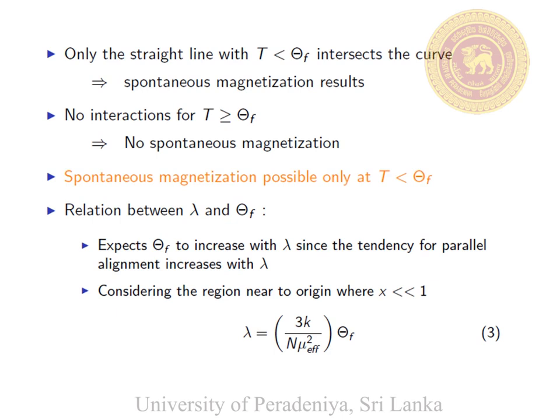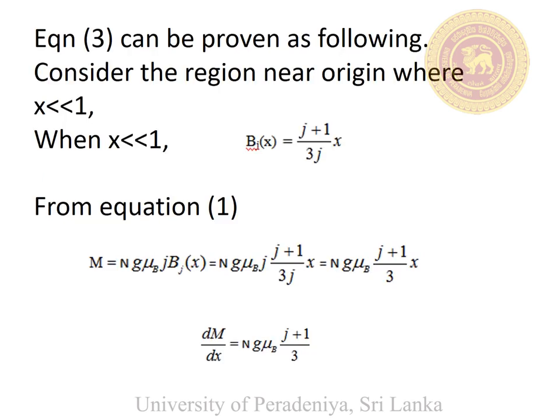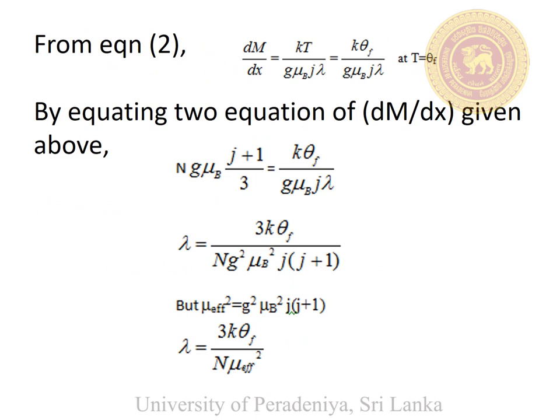Near the origin, x is very small, so we can prove equation number 3 for lambda. We will prove equation number 3 in the next slide. When x is very small, the Brillouin function is equal to (J plus 1) times x over 3J. After using this B_J(x) in equation number 1, we can prove this equation for the magnetization. Then we take the derivative of capital M with respect to x. Then we take the derivative of equation number 2 with respect to x.